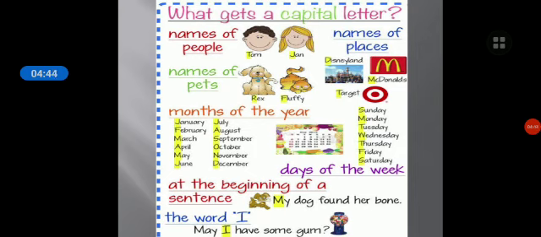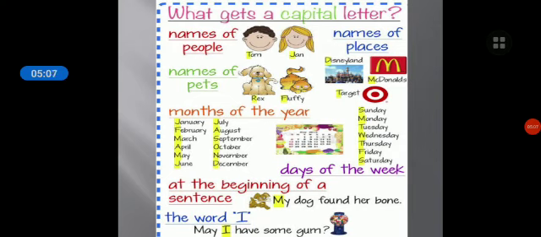So even when it comes in between the sentence also, I should be used as a capital letter only. Okay children, did you understand? Wherever you are using the letter I, it should be used as a capital letter. You should not write in small. Okay, so shall we see?